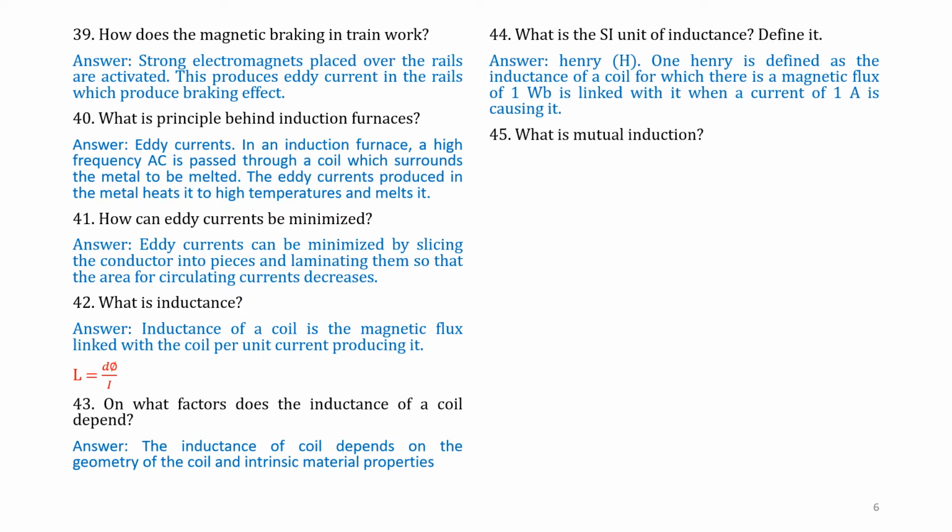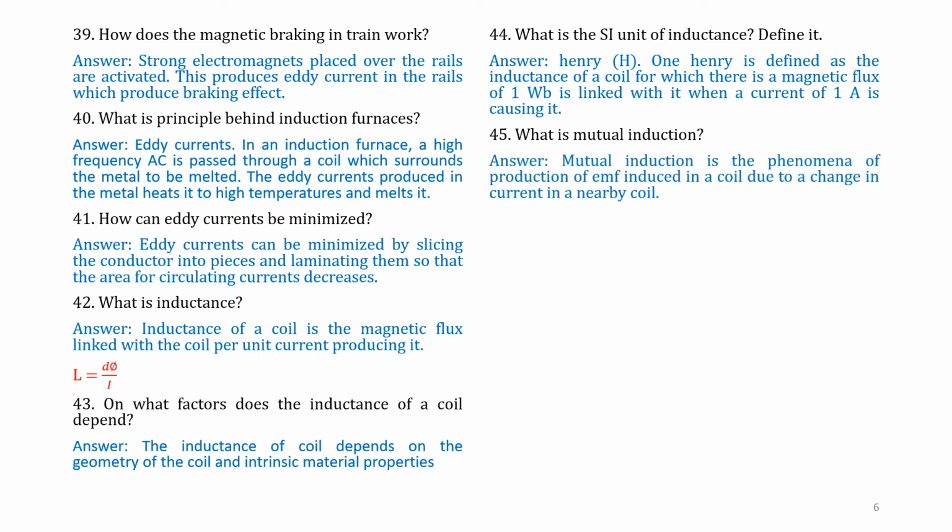Question number 45. What is mutual induction? Answer. Mutual induction is the phenomenon of production of EMF induced in a coil due to change in the current in a nearby coil. For mutual induction, there should be two coils, coil number 1 as well as coil number 2, kept closer to one another.